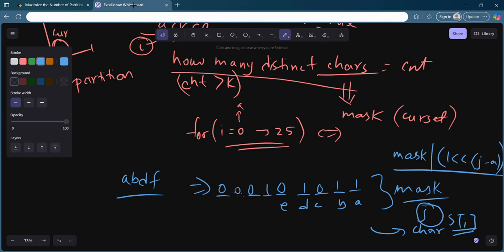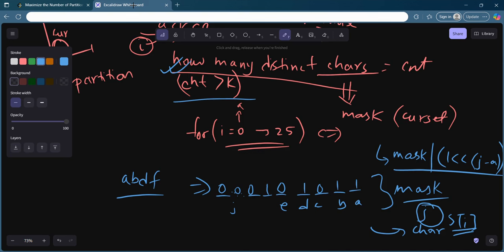If you are trying to attempt this kind of problem, I hope you can set a bit in a mask at least. So let's say you want to set the mask in the jth bit, in the jth place. This is how you need to do it. j minus a gives me the index, and I will left shift 1 and do an OR operation with this mask. So that's how I will keep track of how many distinct characters. Why do I need it? Because I need to keep track of whether it exceeds k or not.